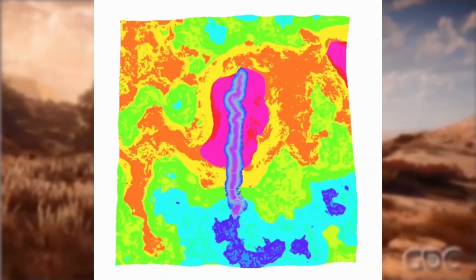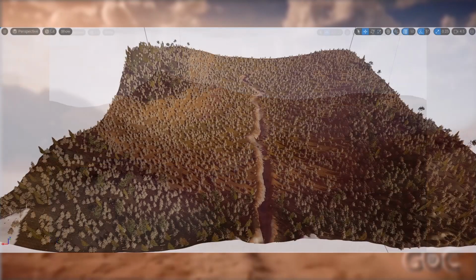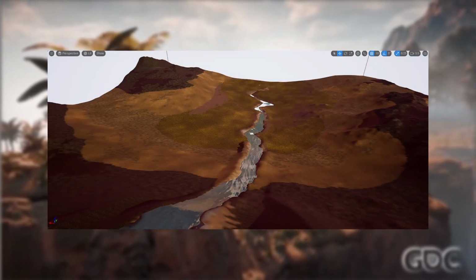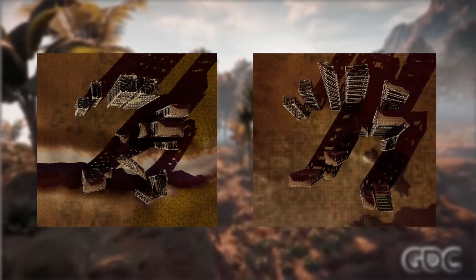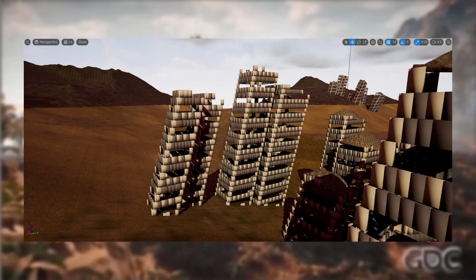Houdini was used in terrain generation, including splitting the height map into layers that later helped implement ecotopes in Unreal. Moreover, the object scattering and river generation, together with flow map baking, were also handled by Houdini. The wave function collapse part of the building generation and the formal grammar part were handled within Houdini too.